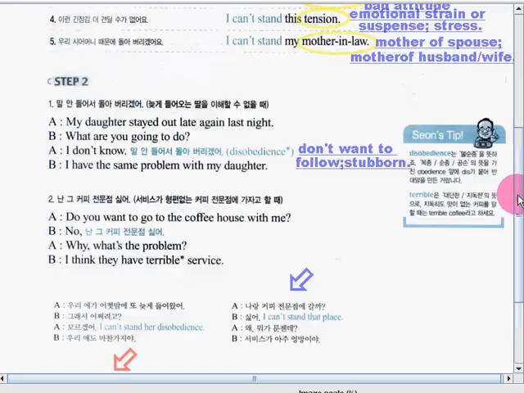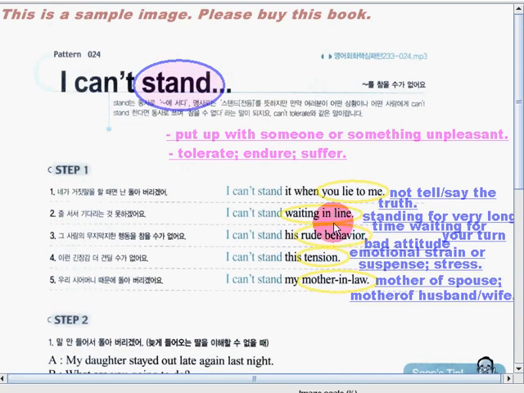Okay, so now let's go back to the sentences, and now I want you to memorize these sentences, and don't forget to make your own sentences as well, and use this pattern as much as possible whenever you have the opportunity.